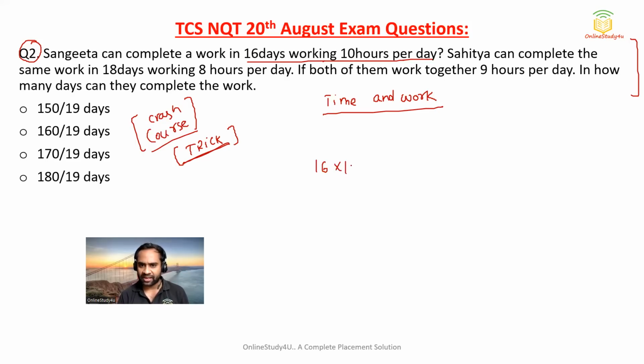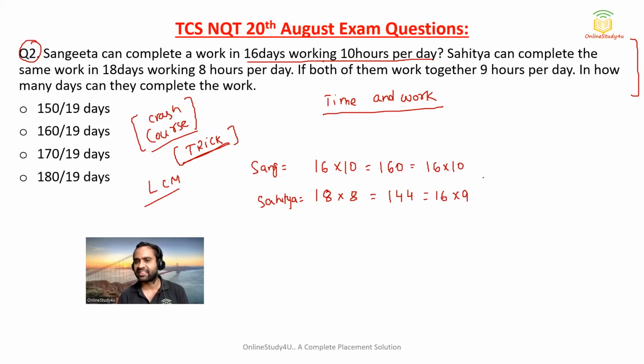Now Sangeeta can complete a work in 16 days working 10 hours per day. So 16 days and 10 hours. Then Sahitya can complete the same work in 18 days working 8 hours a day. This is Sangeeta, and this is Sahitya. So basically I use the LCM technique to solve the question. So this will become 160 and this will become 144, right? Now friends, basically we have to take the LCM of both of these. If you want to make it a little simpler to take the LCM, I can write 16 into 10 and 16 into 9. Now I will take the LCM.